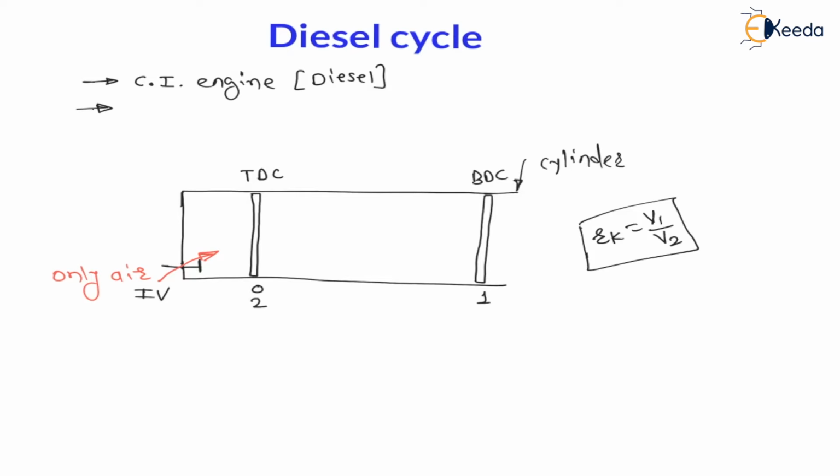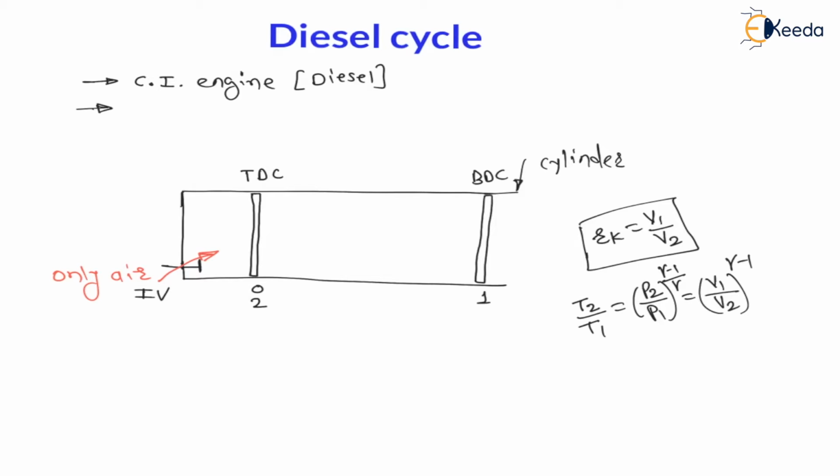As it is a reversible adiabatic process, for process 1 to 2 we can write T2 divided by T1 is equal to P2 divided by P1 raised to gamma minus 1 upon gamma, which is equal to V1 divided by V2 raised to gamma minus 1. And this V1 divided by V2 is nothing but rk, the compression ratio.